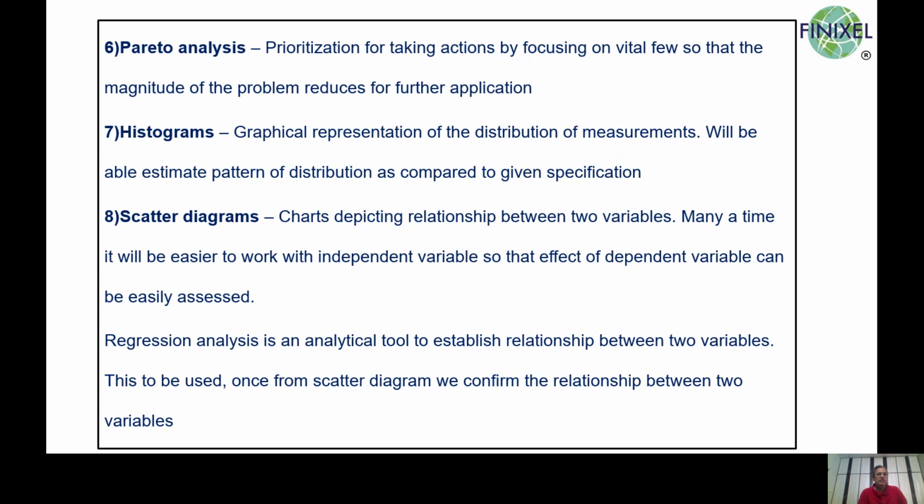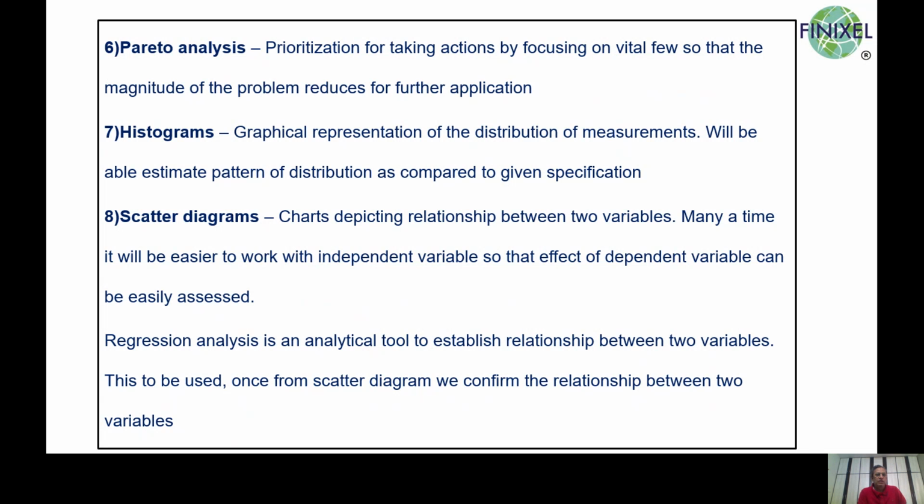Then Pareto analysis is a prioritization exercise when many causes are there, and by arranging the causes in a descending manner, there is a possibility to focus on the top contributing causes. Pareto analysis works on the principle of 80-20. That means 80% of the problem is because of 20% of the causes. So by Pareto analysis, we will be able to focus on vital few causes.